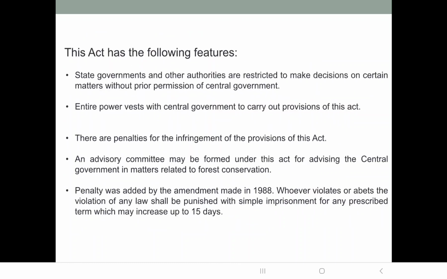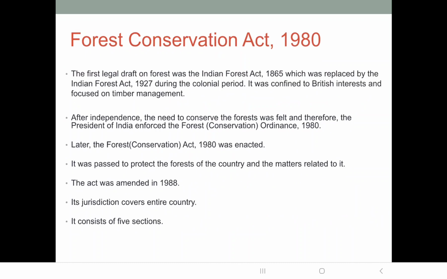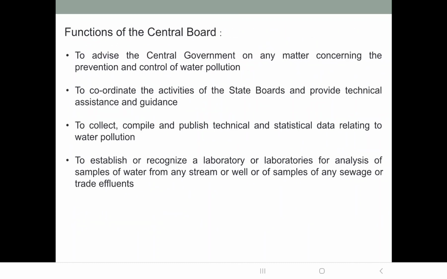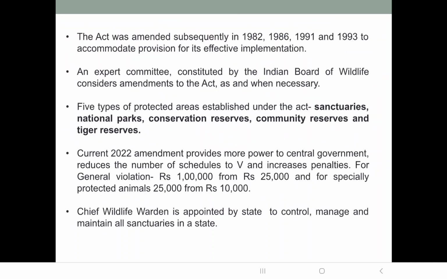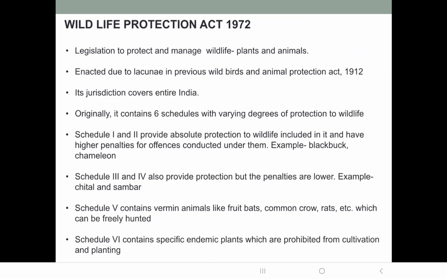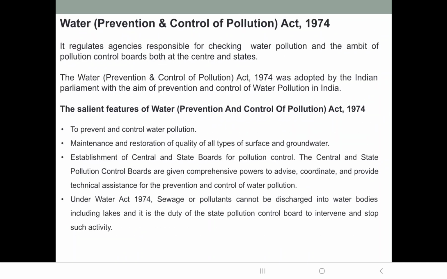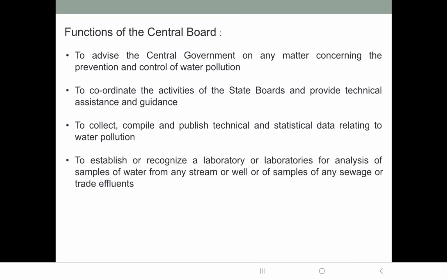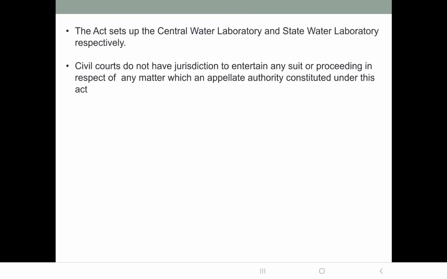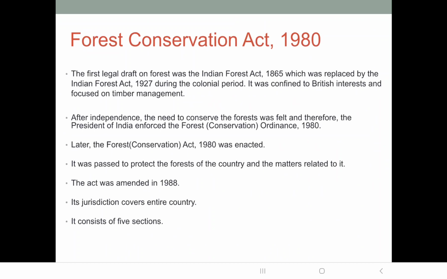So these were the acts that we have discussed today. In the beginning we discussed the Wildlife Protection Act 1972, then the Water Act 1974, and now we have discussed the Forest Conservation Act, which has given more powers to the central government to regulate the conversion of forest land to non-forest use.